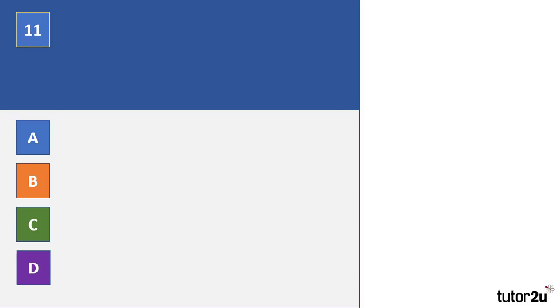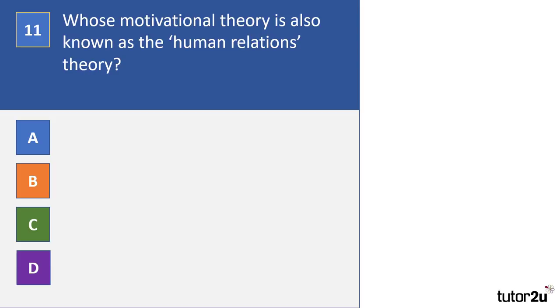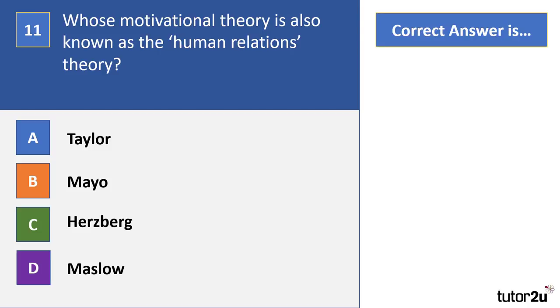Question 11. Whose motivational theory is also known as the human relations theory? Is it Taylor, Mayo, Herzberg, or Maslow? Pause the video now, have a go at working it out and make your choice. So, hopefully you've had a go at that one, and the answer to question 11 is B, Mayo. So Taylor, scientific management, Mayo, human relations, Herzberg, two-factor theory, Maslow's hierarchy of needs.